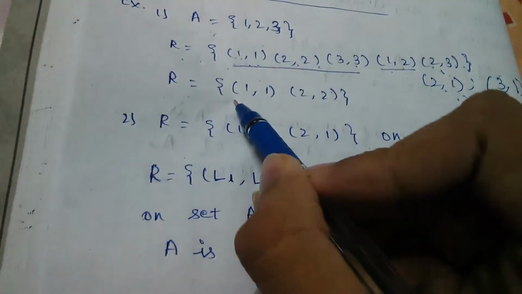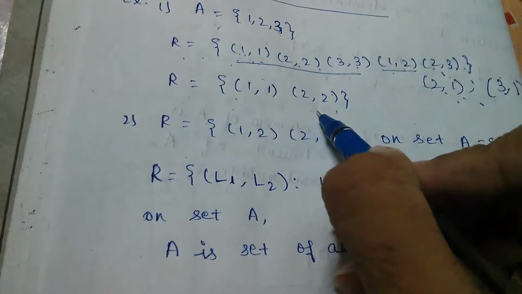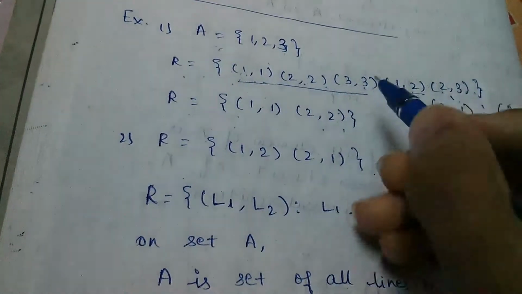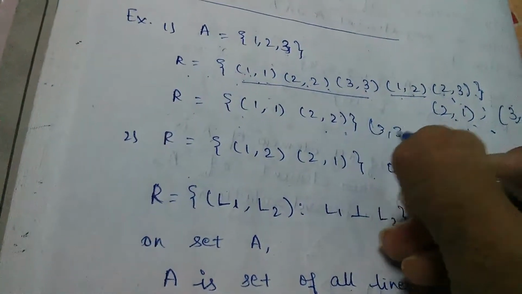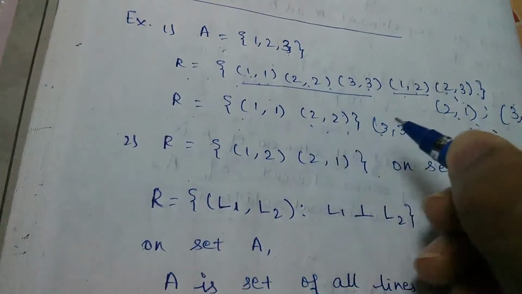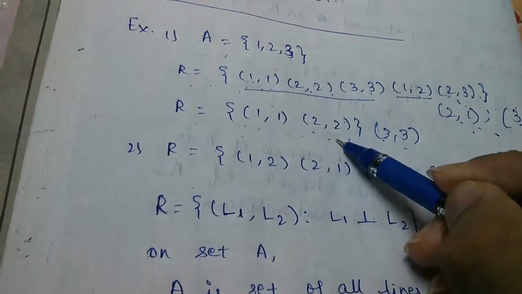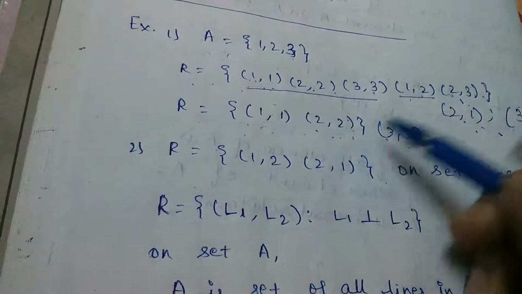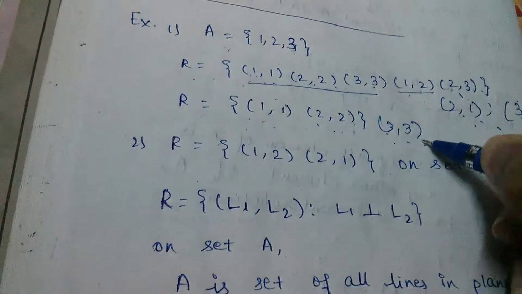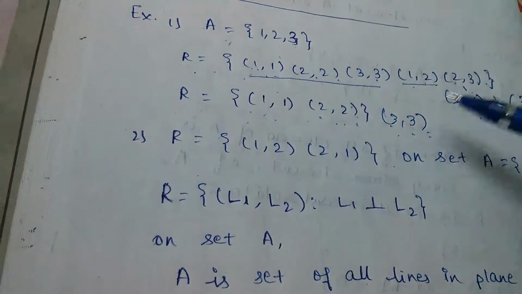And we have another relation given by 1 comma 1 and 2 comma 2. Since 3 comma 3 is not present in this relation, we can say that even if 1 comma 1 and 2 comma 2 are present, since 3 comma 3 is not present, it is not a reflexive relation.